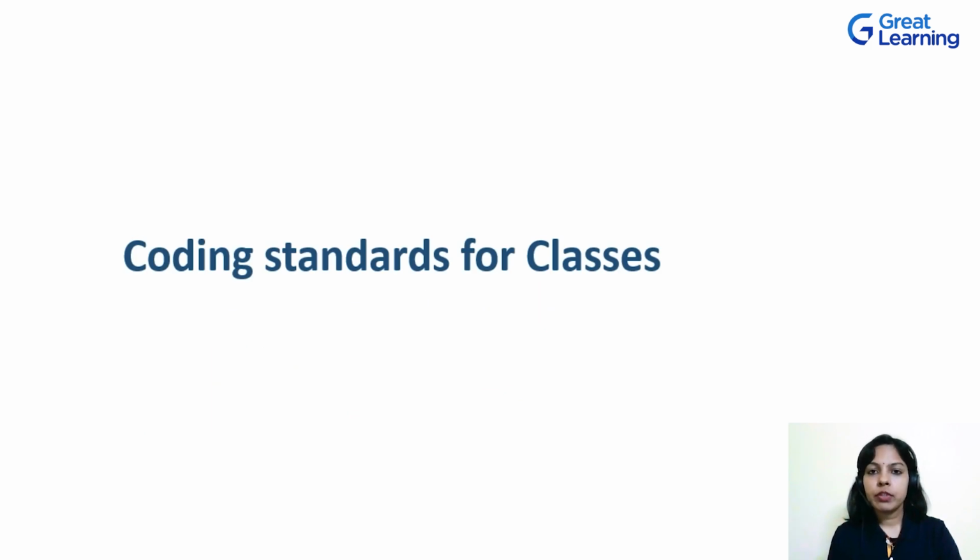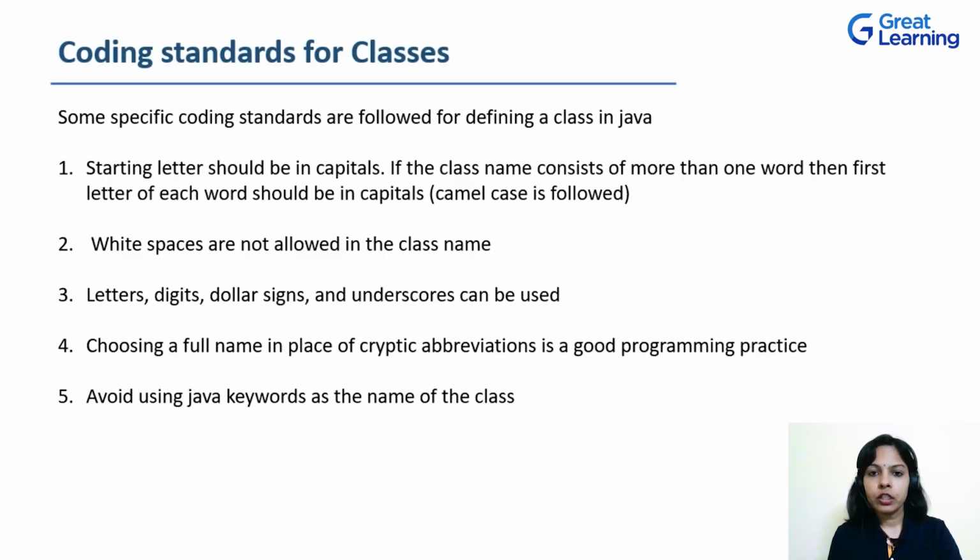Now let's talk about some of the coding standards and guidelines that have to be followed for classes in Java. Whenever we define a class, we have to also define the name of the class. So there is a particular guideline to be followed for the name of the class. That is, the first letter of the name for a Java class should be a capital letter. So it follows camel case, meaning if there is more than one word concatenated together for the name of a class, the first letter of every word will be a capital letter. White spaces are not allowed in the name of the class.